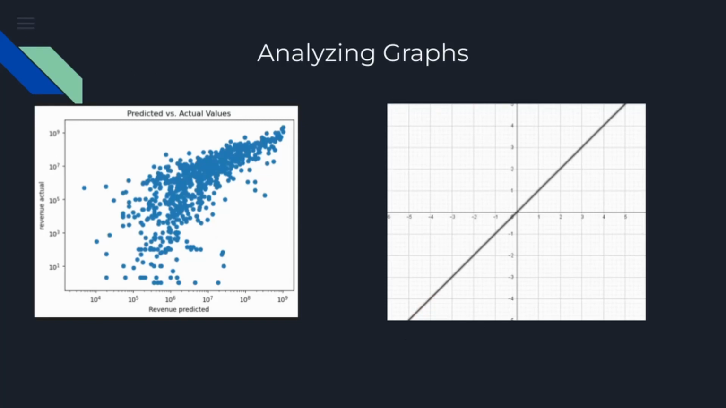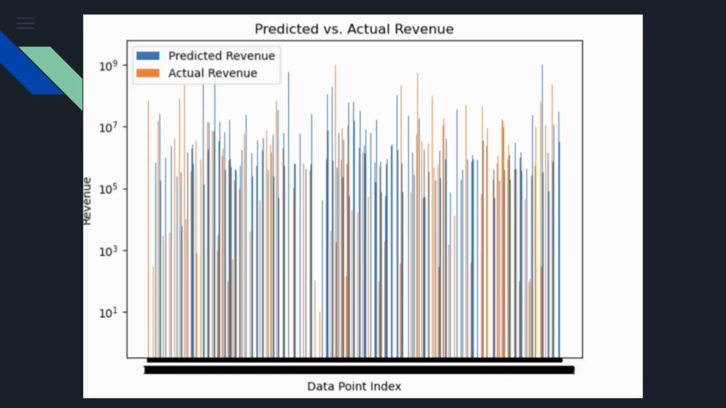Now let's analyze the graphs for our XGBoost model. For the scatter plot, as we can see, there's definitely a linear relationship between the predicted revenue and the actual revenue, which is a very positive sign. For our bar graphs, as we can see, many of the bars line up, as shown by the overlap. Something that I personally noticed was that for edge cases, like really very large values and very small values, our model had difficulty picking up on that. But generally, our model predicted the actual revenue relatively well.